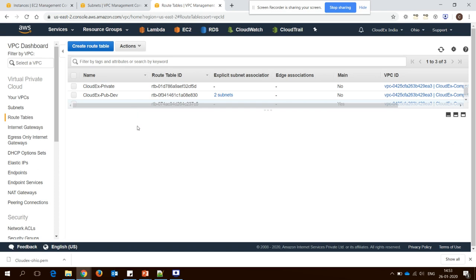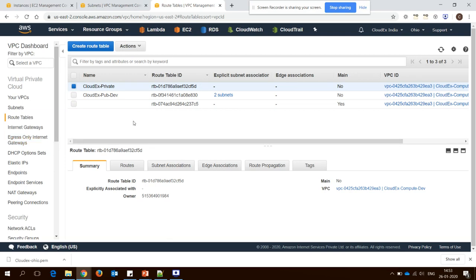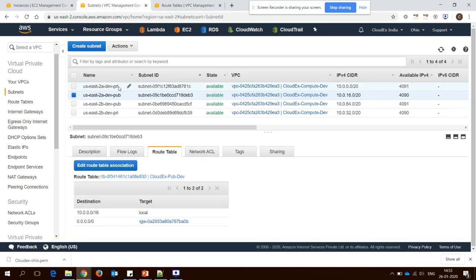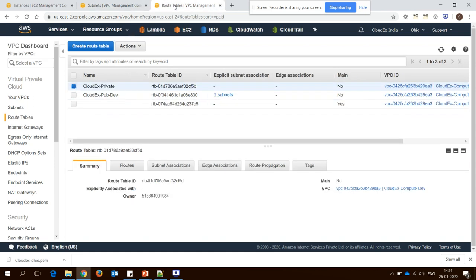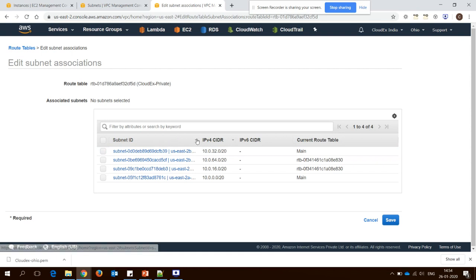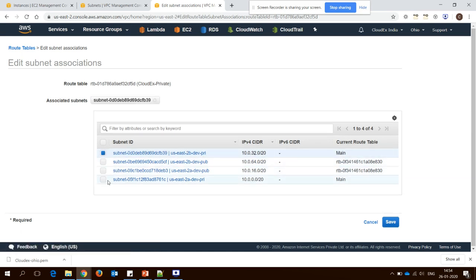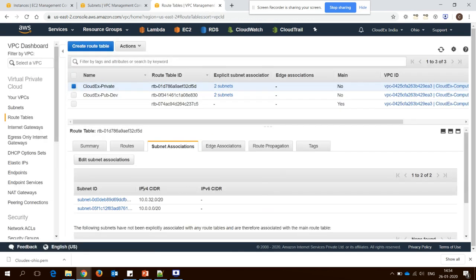Then you have to associate your private subnets, any subnet whose name starts with PRI. Click on subnet, then edit subnet association. If you see the private subnet is associated with the main route table, we have to change it. Select it and click on save. Once you do this, you will see it comes under the private route table.